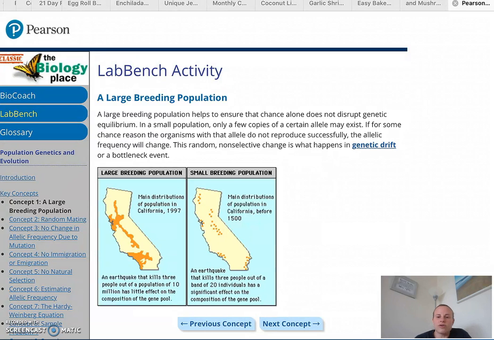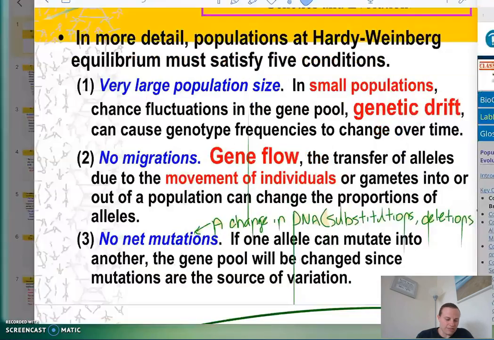However, let's say there's an earthquake and 3 out of 20 individuals die, then there will be a significant change in the composition of the gene pool. So genetic drift is the change in frequency of alleles in small populations due to a chance event.